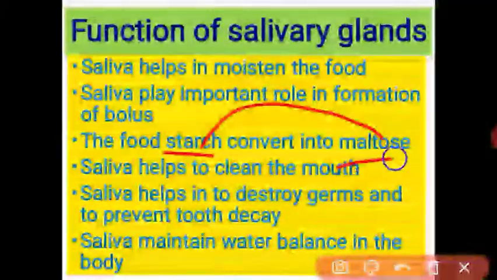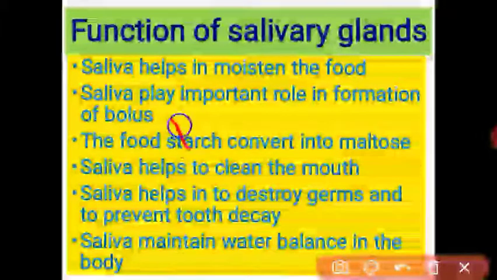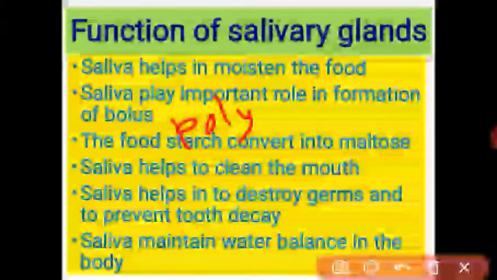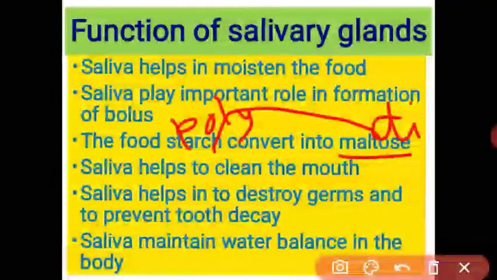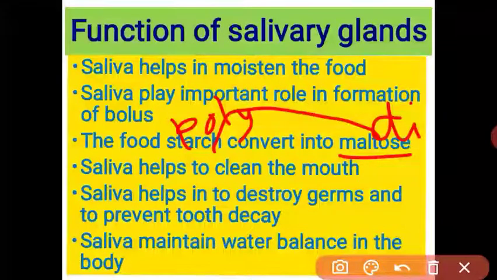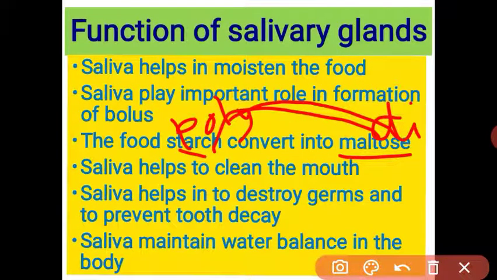Another important function is that saliva helps convert starch into maltose. In the nutrition lesson I taught you that starch is a polysaccharide, meaning many sugar molecules. It is converted into maltose, which is a disaccharide. In digestion, complex food is converted into a simple form. So when we take complex food such as starch, it is converted into maltose with the help of saliva. Saliva contains the amylase enzyme, and with its help starch is converted into maltose.